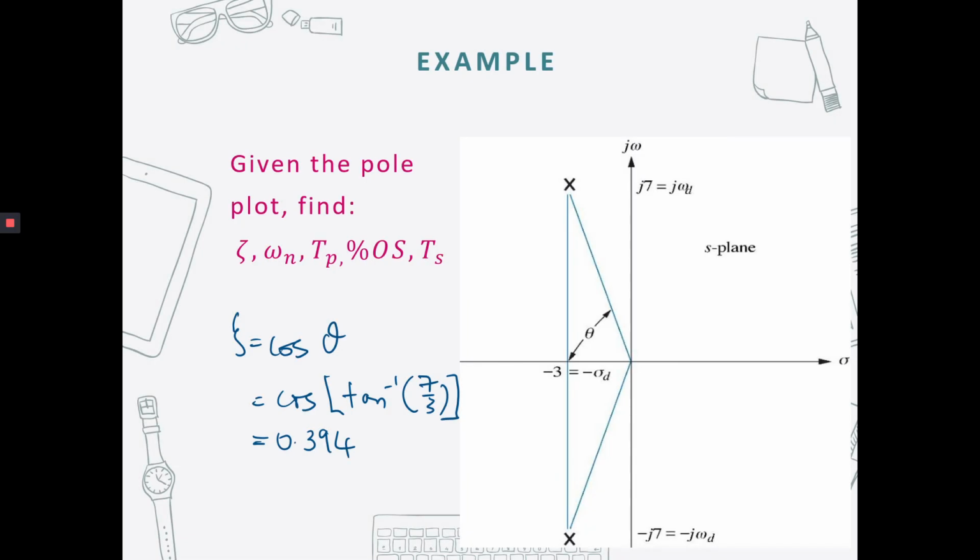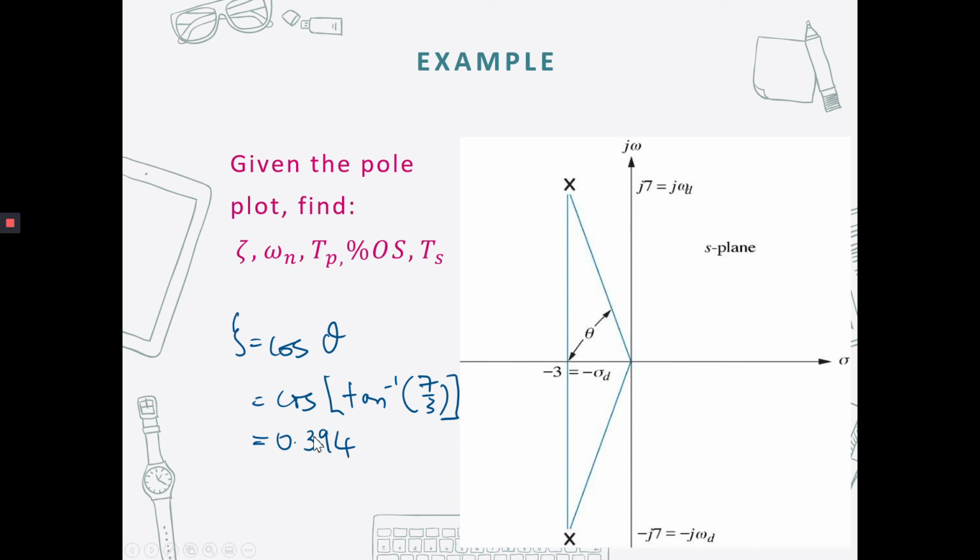So in this example, you are given a plot, the pole plot. You need to find zeta, omega n, peak time, percent overshoot, and settling time. From this one, first you can find the zeta, which is equal to cos theta, or this is the formula, cos arctangent 7 divided by 3, the omega d divided by sigma d, and this is the zeta, 0.394.